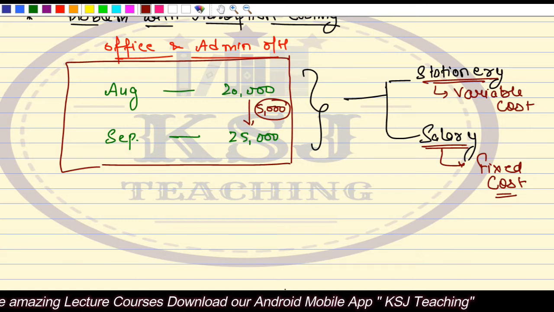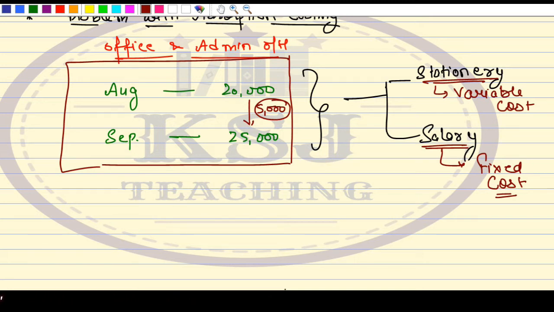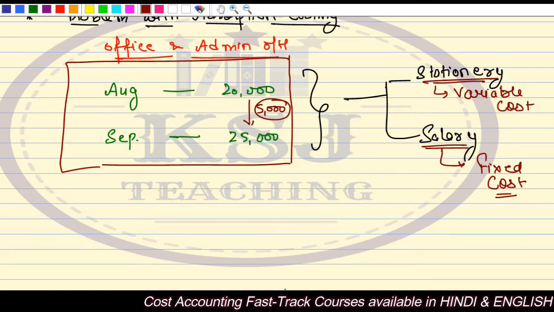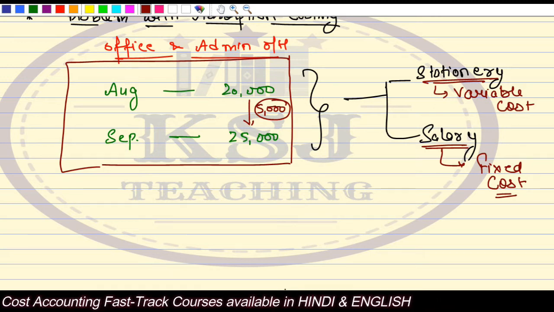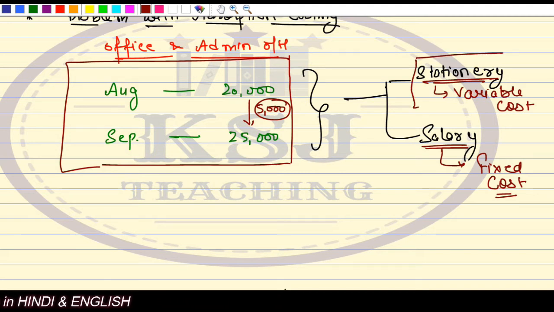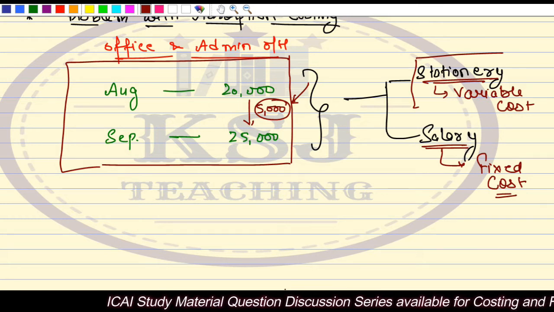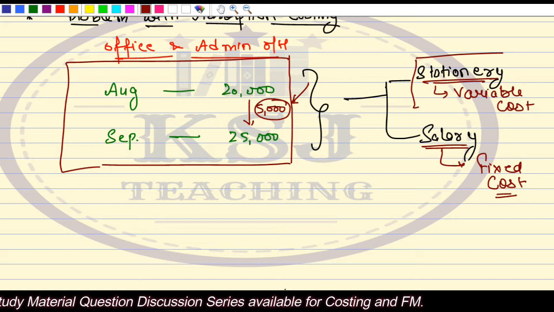Why? Because the absorption costing method says I will take total office and administration overheads from 20 to 25,000. That's it. I'm not concerned with stationery, salary, variable cost or fixed cost. So you will not be able to identify. In real time, in a manufacturing unit, there will be n number of variable costs involved in these office and administration overheads. If we do not know that this 5,000 increase is due to which cost, we will not be able to control that cost. That is the real problem.